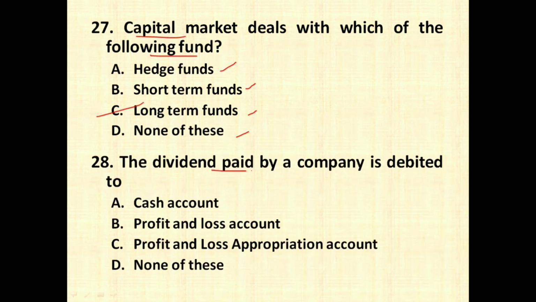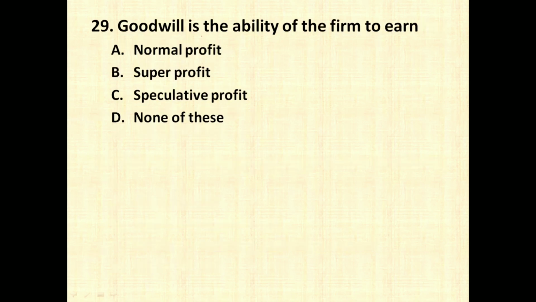The dividend paid by a company is debited to cash account, profit and loss account, profit and loss appropriation account, none of these. So the right answer is going to be option number C, that is profit and loss appropriation account. Goodwill is the ability of the firm to earn normal profit, super profit, speculative profit, none of the above. So always, goodwill is nothing but the super profit.